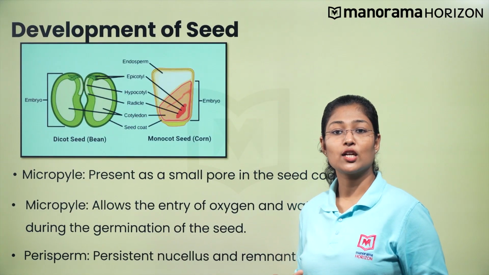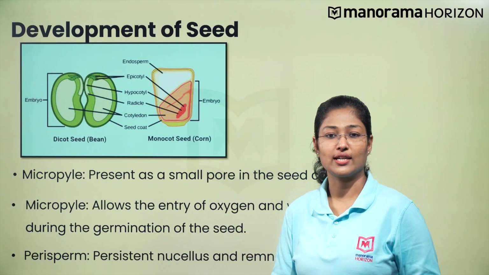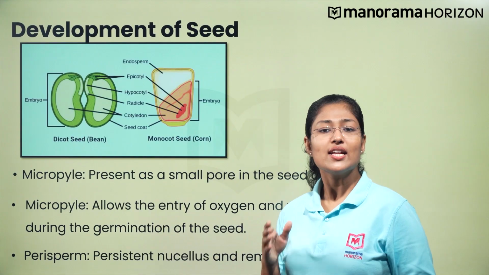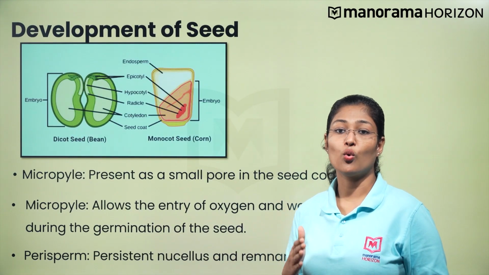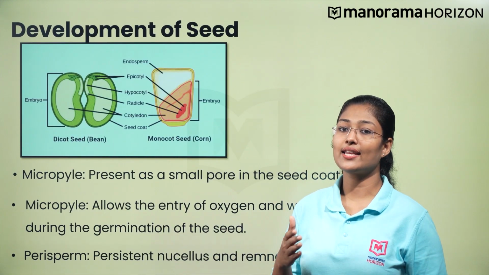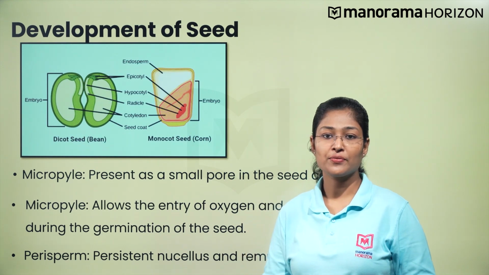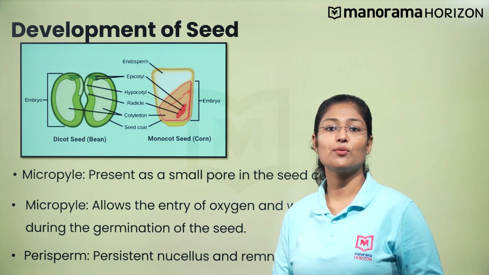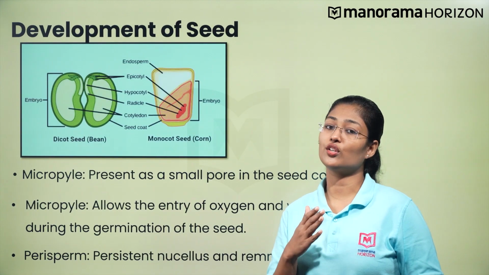Maturation of seeds includes the gradual loss of water content. A mature seed has only 10 to 15% water content by mass and exhibits a low metabolic rate. Such seeds are said to be dormant and the state is called dormancy. When favorable growth conditions are present, the dormant seeds resume growth and germinate.